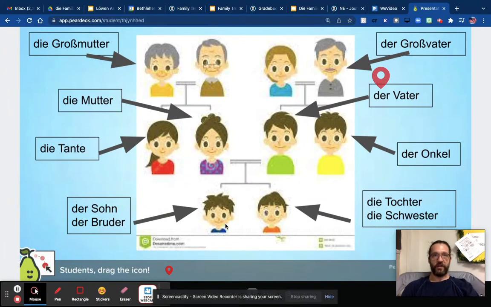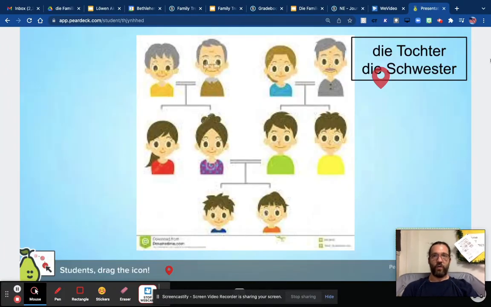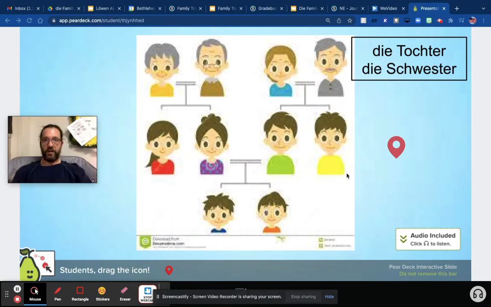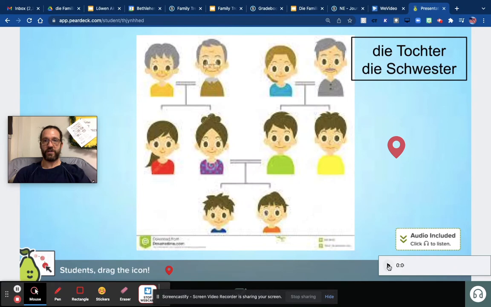Next slide. What I'm going to want you to do for each slide is drag the pin to where you would find the particular family member that you see here. In addition, each slide has audio instructions and pronunciation of the family member. So please click on the microphone to listen to those for each slide.